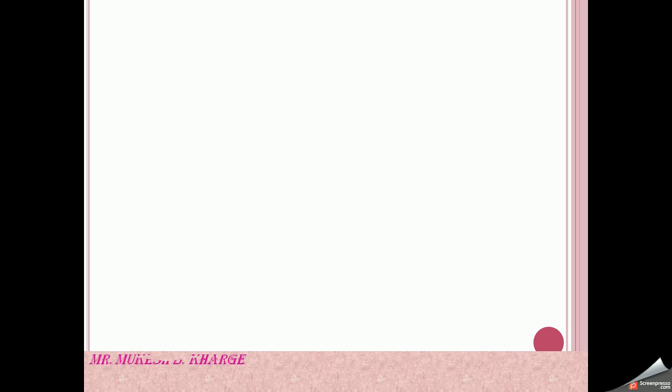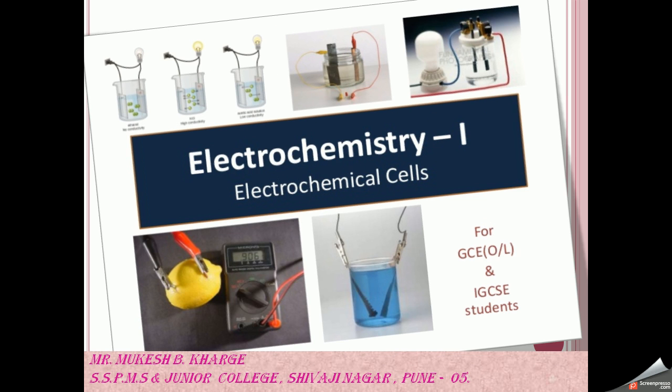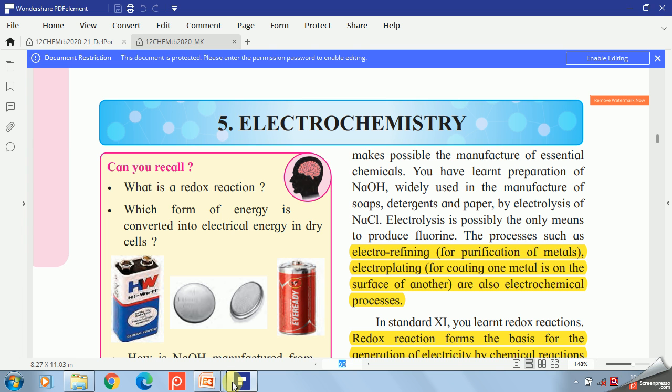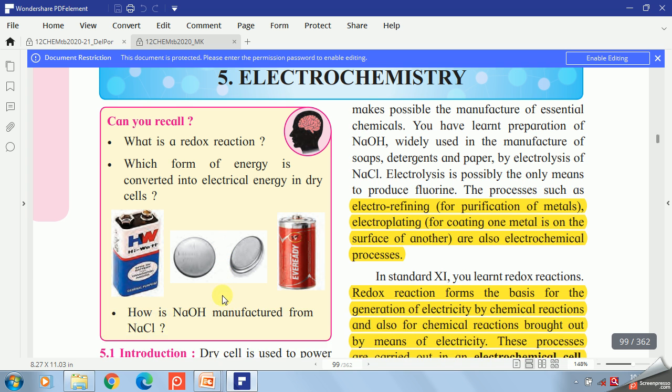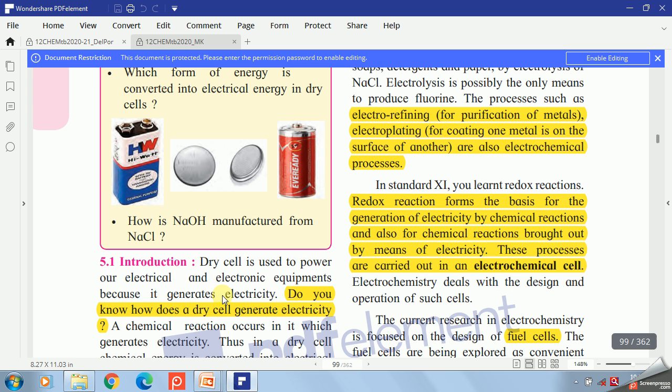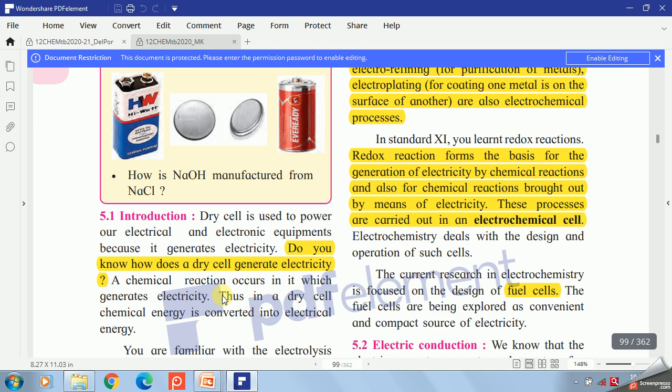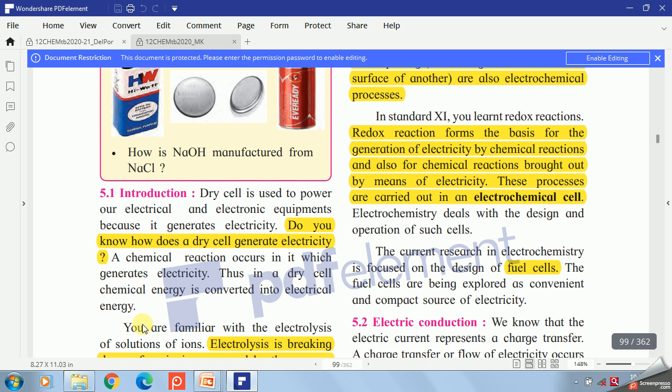Our today's topic is electrochemistry. So first of all, we have to discuss one question. Do you know how does a dry cell generate electricity? So the answer is a chemical reaction occurs in it which generates the electricity. So thus the dry cell is a chemical energy source, and chemical energy is converted into electrical energy.